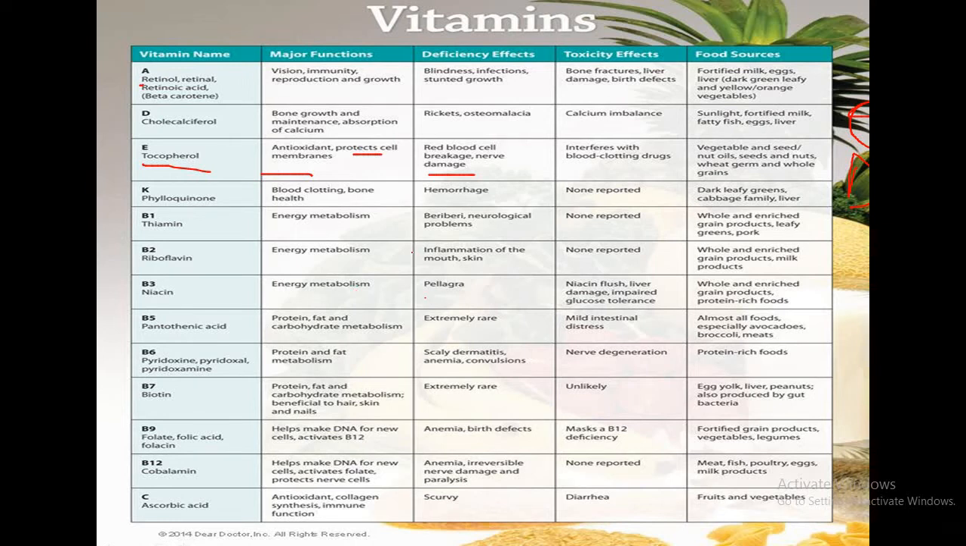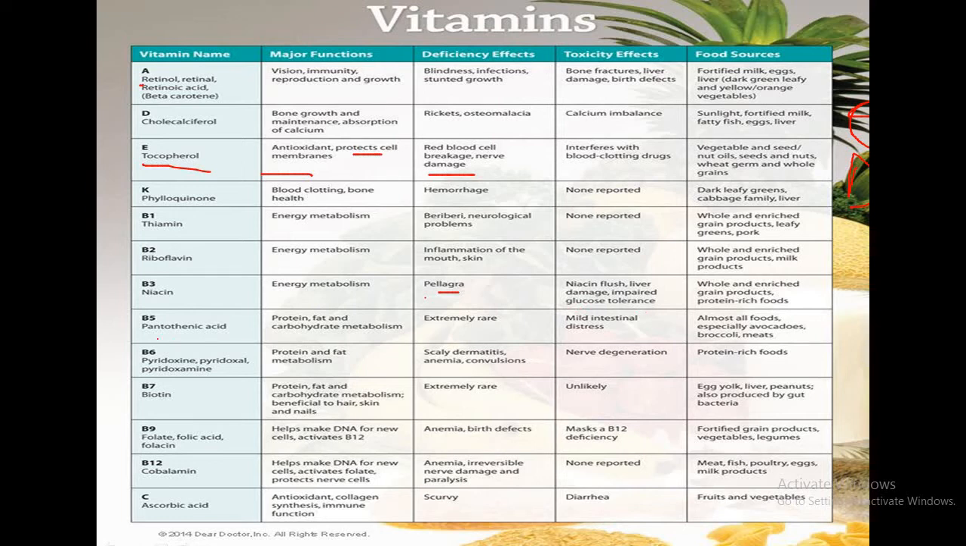Deficiency of vitamin B2 causes inflammation of the mouth and skin. Okay, and the same food sources will be there. Then vitamin B3, niacin. The chemical name of vitamin B3 is niacin, and the deficiency disease caused by it is pellagra, and the toxic effects will be liver damage and impaired glucose tolerance.